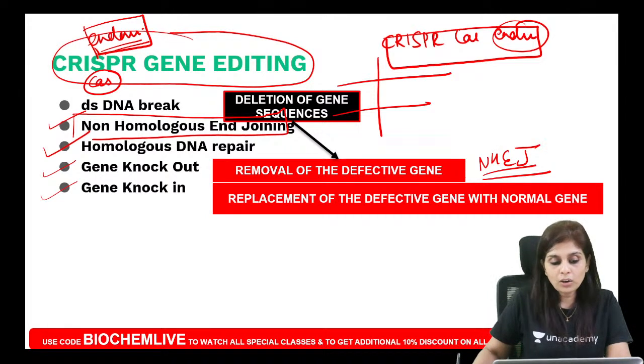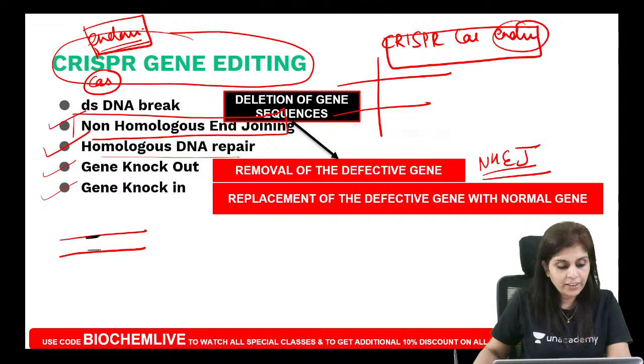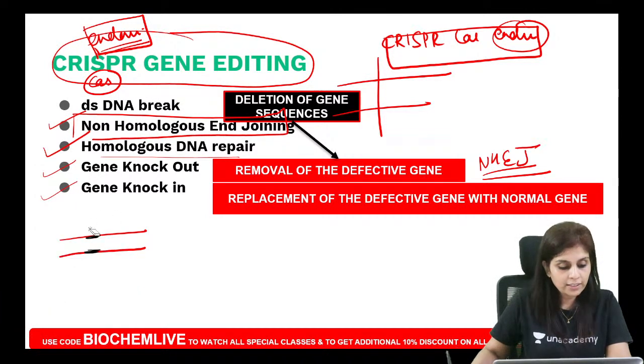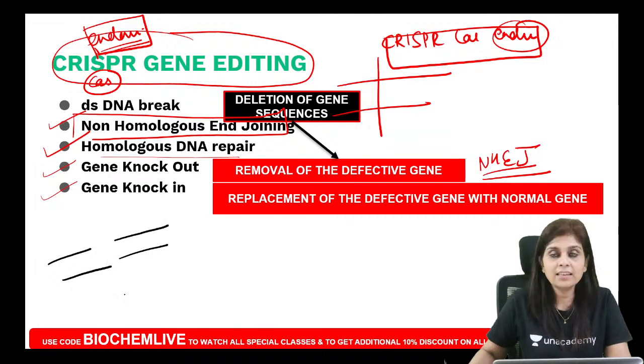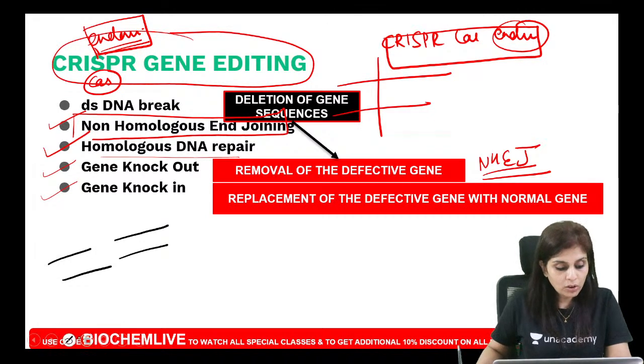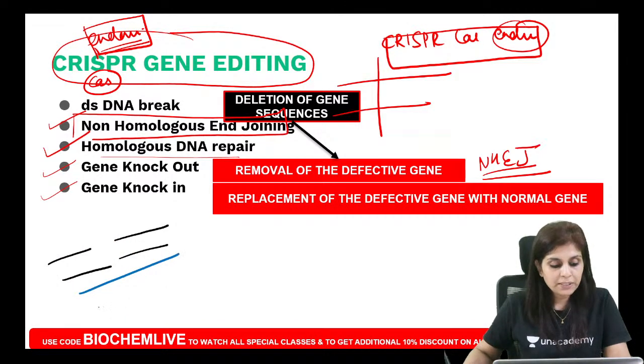Whereas if it is homologous DNA repair, have a look at this. Suppose this is where there has been a defect. You have used the CRISPR-Cas enzyme system, and suppose the CRISPR-Cas enzyme system has cut it, has done a double-stranded DNA break. What do you mean by homologous DNA repair? In homologous DNA repair, the repair mechanism is specified by you with a homologous normal sequence.